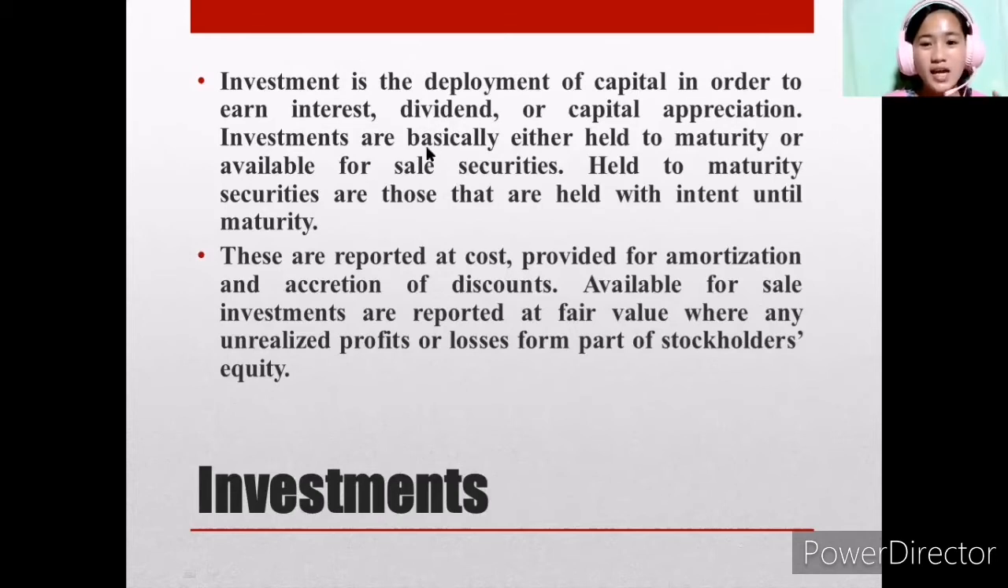Investments are basically either held to maturity or available for sale securities. Held to maturity securities are those that are held with intent until maturity. These are reported at cost provided an amortization and accretion of discounts. Available for sale investments are reported at fair value, where any unrealized profit or losses form part of stockholders' equity.